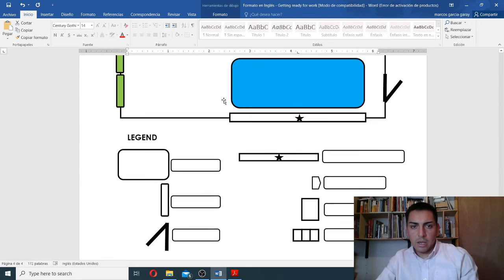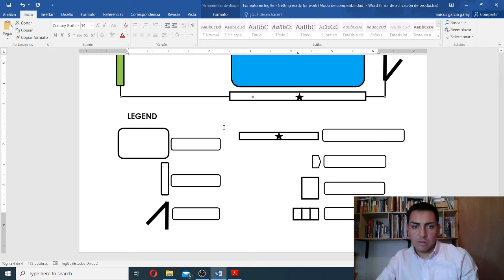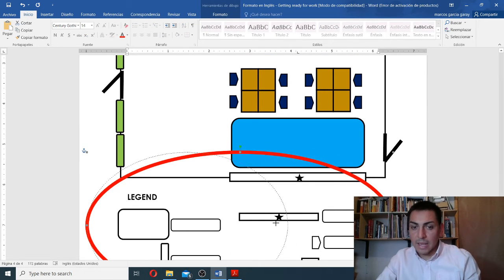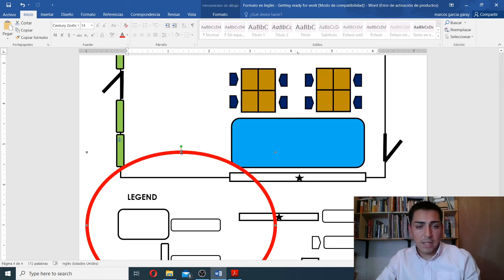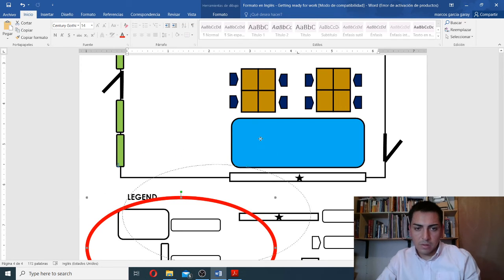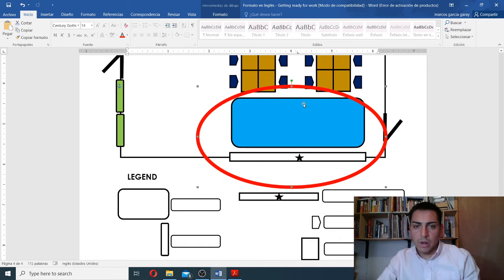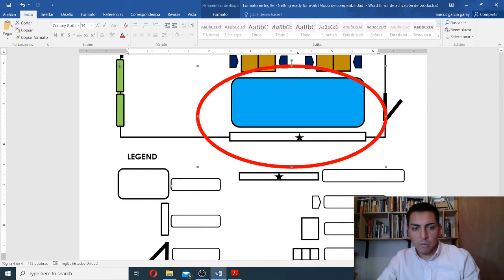This thing right here is an element of your classroom. Can you guess which element it is? Yes, you're right. So you should be writing down its name. So this element right here, the light blue one, you should be writing down the name there and painting the color it corresponds.